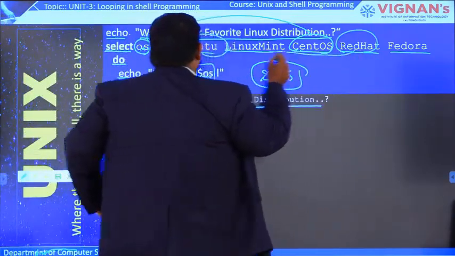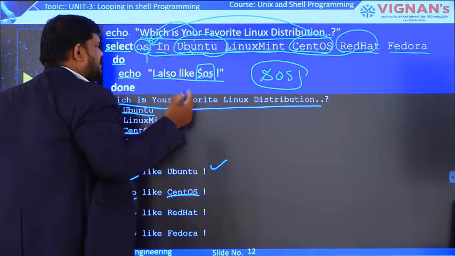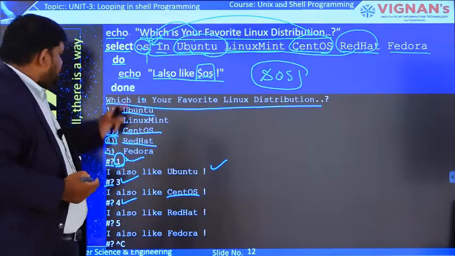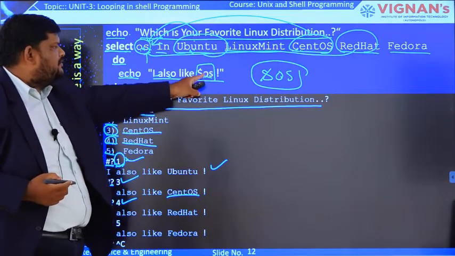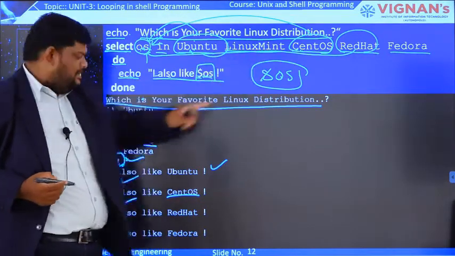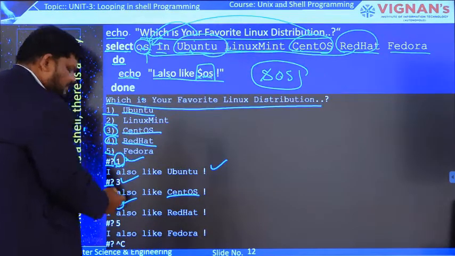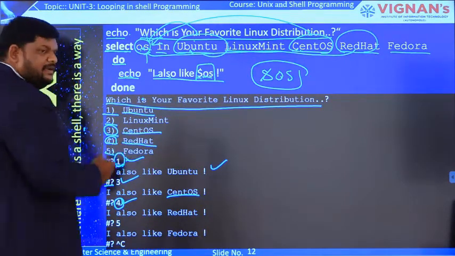This item will be assigned to this variable OS. Now OS contains red heart. So after execution of this one, I also like $OS. Now what is the value present in OS? Red heart. Why did red heart come? Because the user selected option 4. Here 4 indicates red heart.